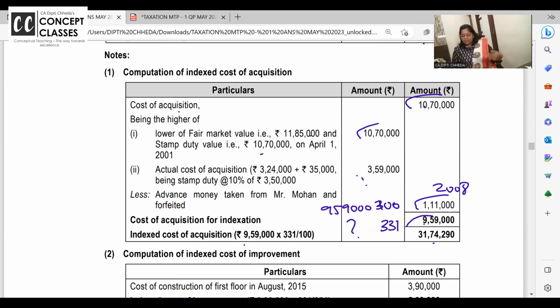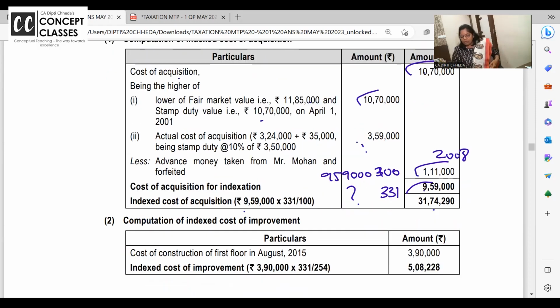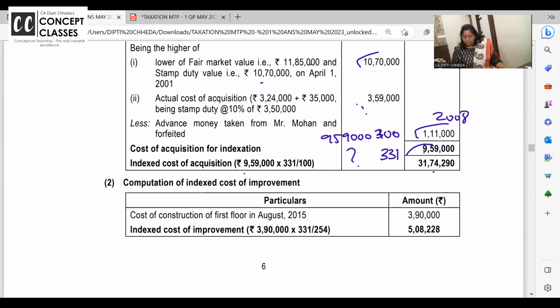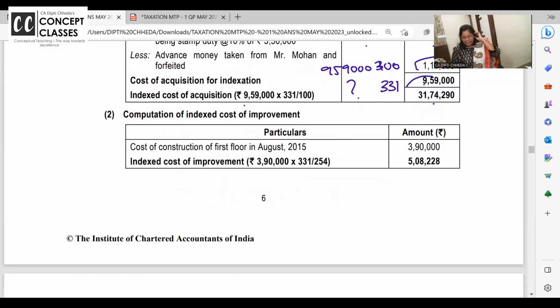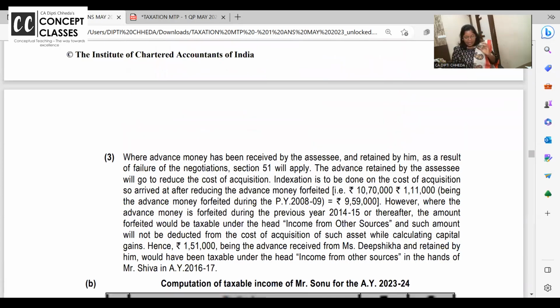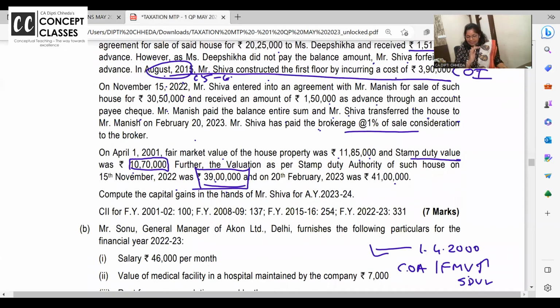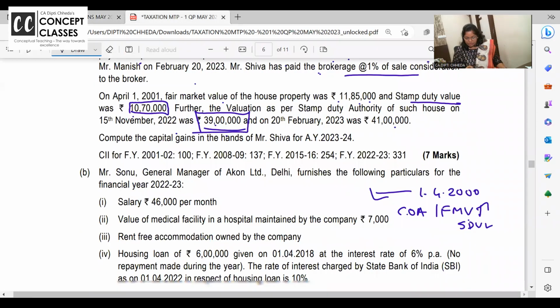And then the cost of acquisition 2008 में this is forfeited and hence indexation बाद में लेंगे. And next is what is the cost of improvement. You have constructed one more floor, so that value you have to take 390 and indexation and then calculate the capital. This is all the note which I have already explained. That's all. We are going to the next question.